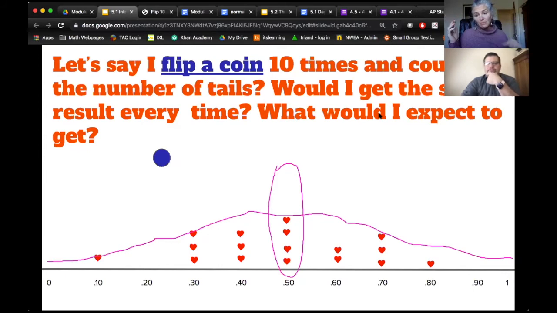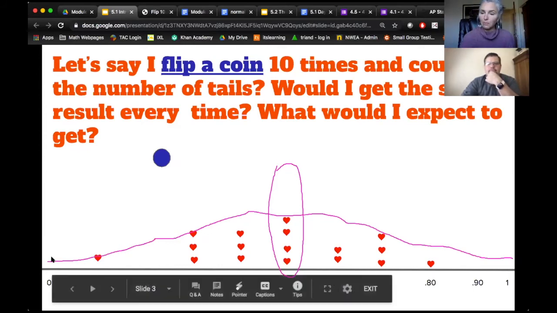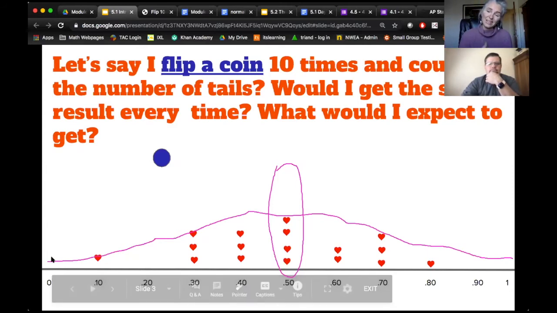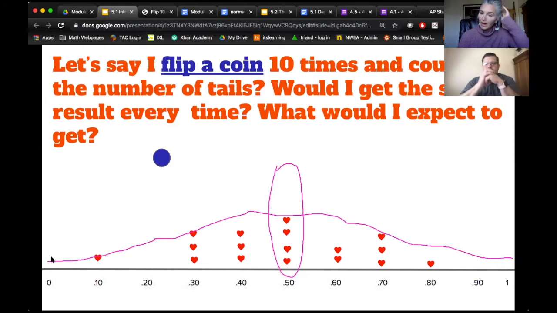And that's why the many comes up, because even if there are a few that are weird, like 0.10, after we do a whole bunch of them, we see that is a weird one. So is this 0.10 random, or do we begin to suspect we're using a weighted penny or a faulty software program? Well, how do we decide if we think there's some other variable in play that's messing up what we expect to happen?